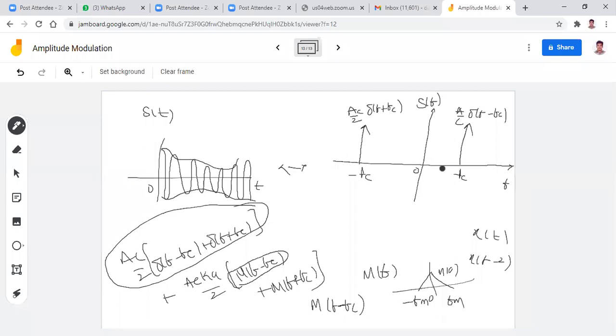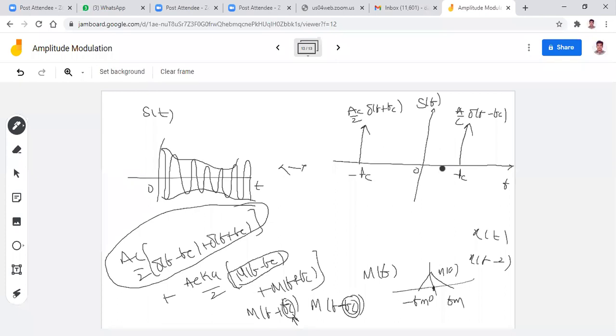Similarly, m of f is the spectrum of the message signal. M of f minus fc is nothing but the entire spectrum shifted by plus fc. Similarly, when you go for m of f plus fc, the entire spectrum is shifted by minus fc. Or simply we can say that m of f is the spectrum whose center frequency is 0. When you go for m of f plus fc, the spectrum is shifted so that the center frequency is minus fc, and in the other case the center frequency is plus fc.